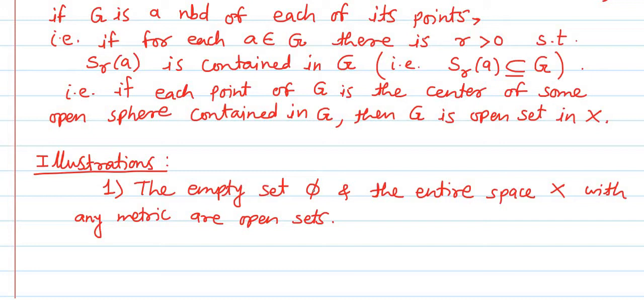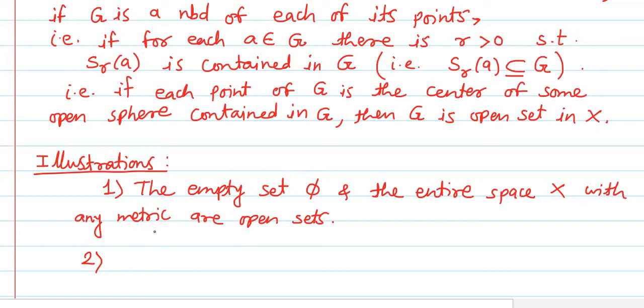Same is for X. If we consider the metric space X, then when we discuss the metric space X, we consider all the subsets which are contained in X. We do not think beyond X. Therefore, every metric space is always again an open set. Okay, so this is the first illustration.